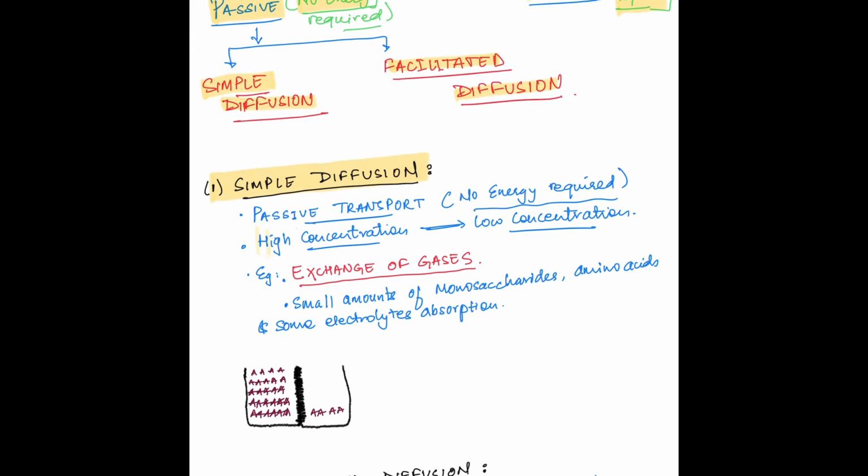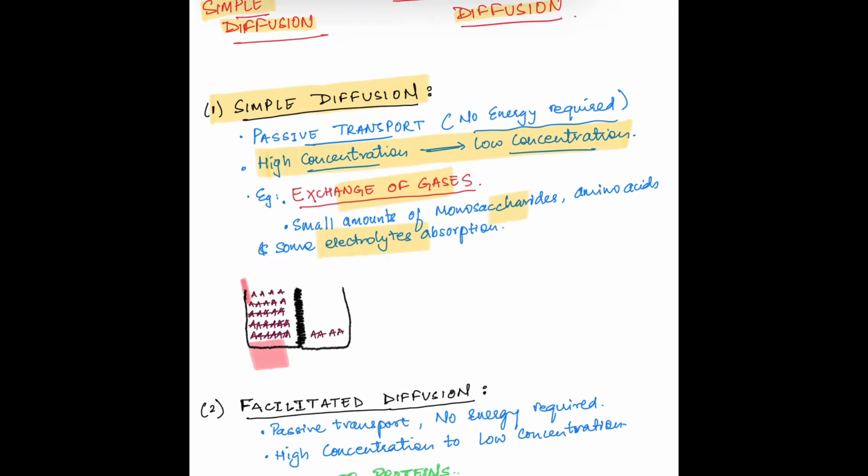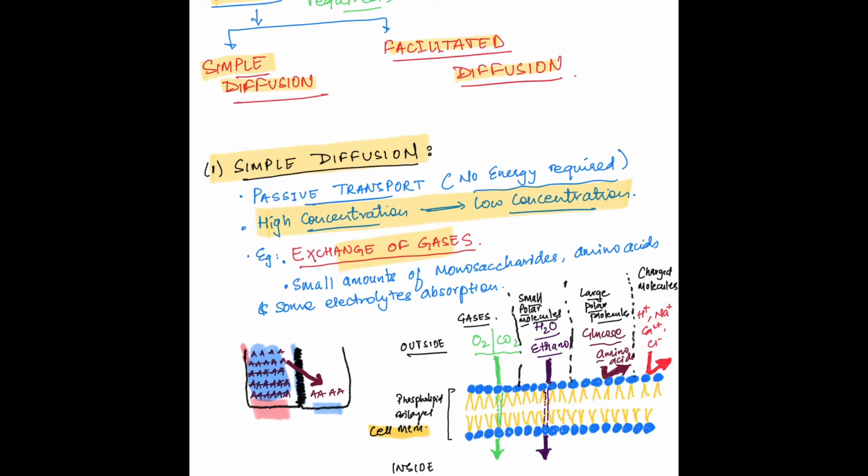Simple diffusion is a passive process and does not require energy. In simple diffusion, molecules move from high concentration to low concentration. Our cells have a cell membrane. The cell membrane is made up of phospholipid bilayer. Substances which can cross this bilayer can be transported by simple diffusion. For example, gases like oxygen and carbon dioxide, small polar uncharged molecules like water and ethanol can be transported by simple diffusion.